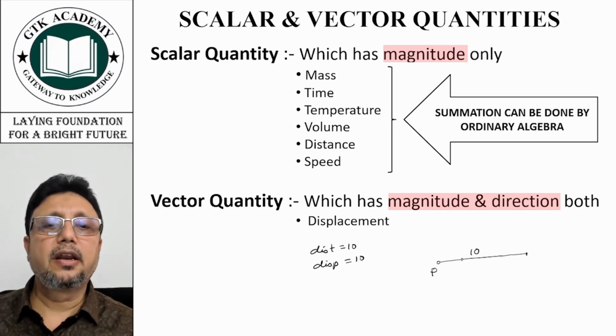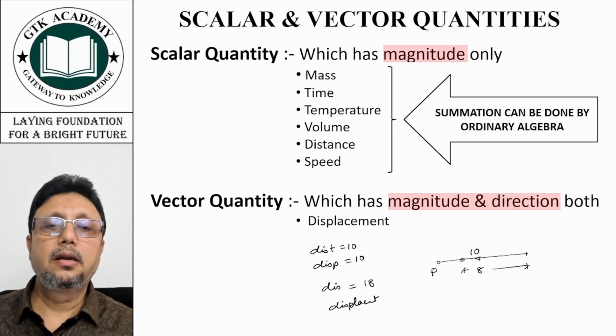But if it returns back again, it comes back to this position and travels 8 units. Now the distance is equal to 10 plus 8, that is 18. But displacement is only these 2 units.